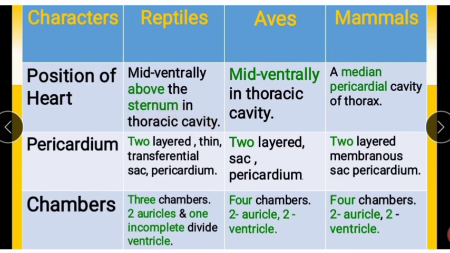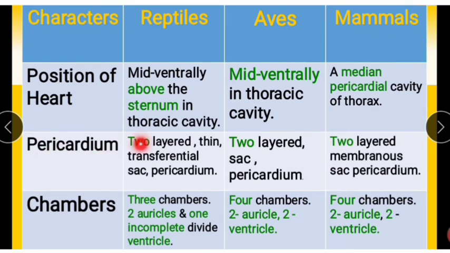Next, in aves, the heart is located mid-ventrally in the thoracic cavity. And in mammals, including humans, it is in a median pericardial cavity of the thorax. Next, pericardium.